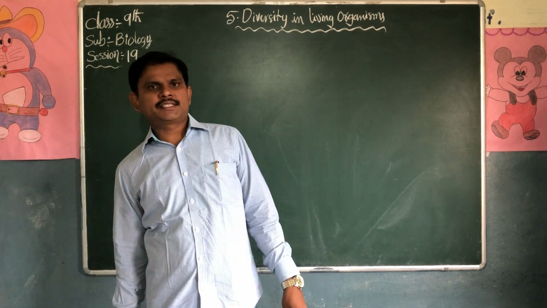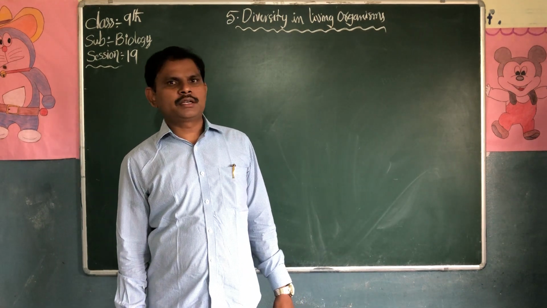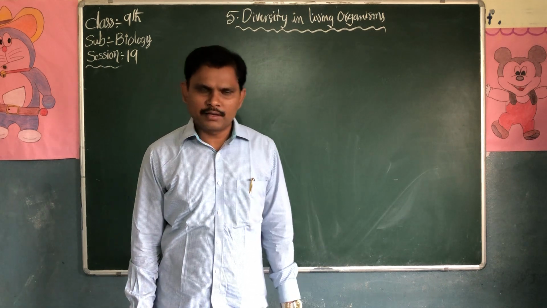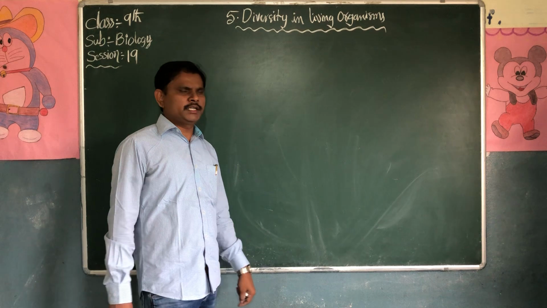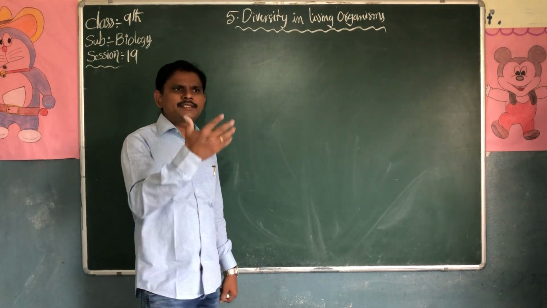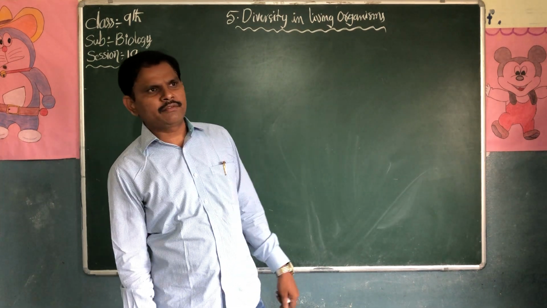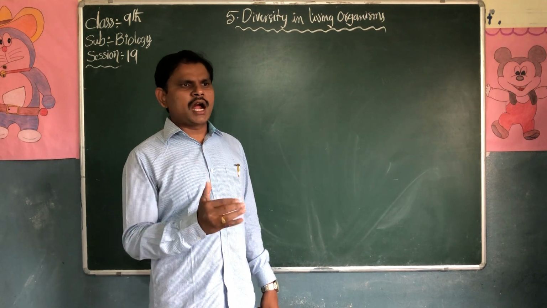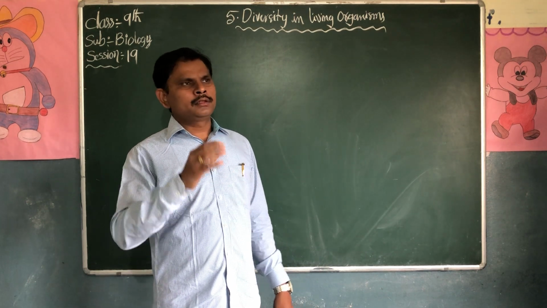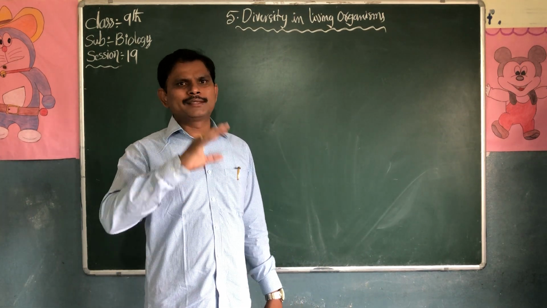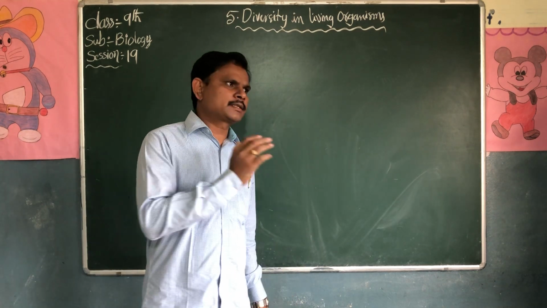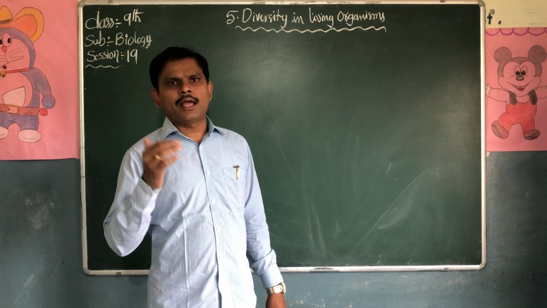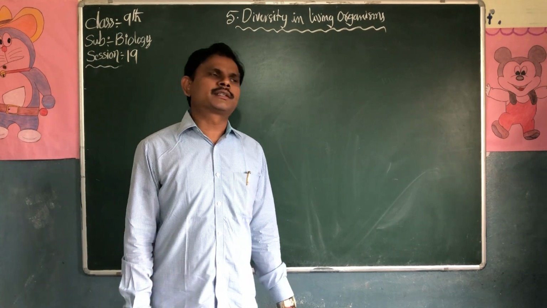In 1969, Whittaker divided five kingdoms. But the most important is how Linnaeus started. In 1730, Carolus Linnaeus started dividing the kingdoms. Plants and animals he separated. Plants come under one category and animals come under another category.